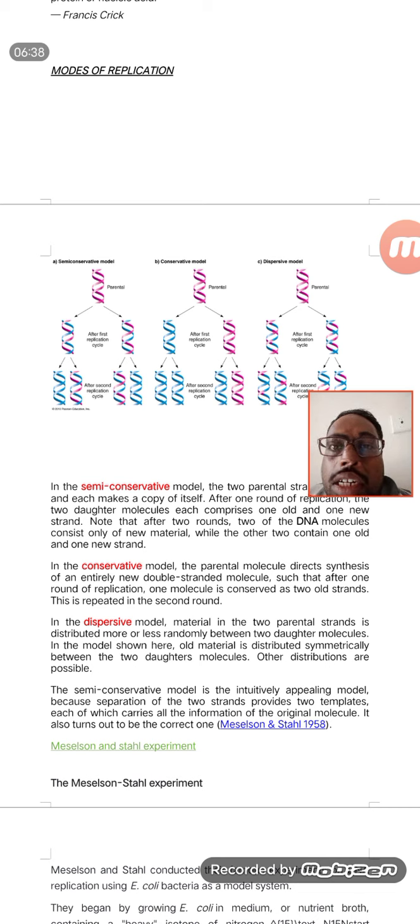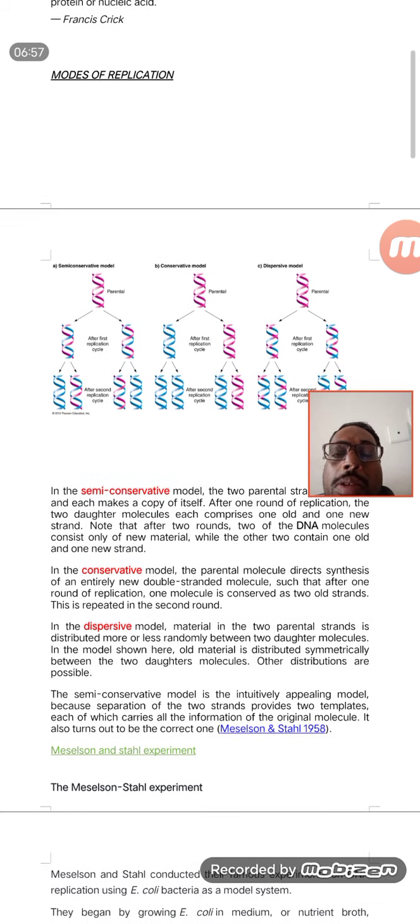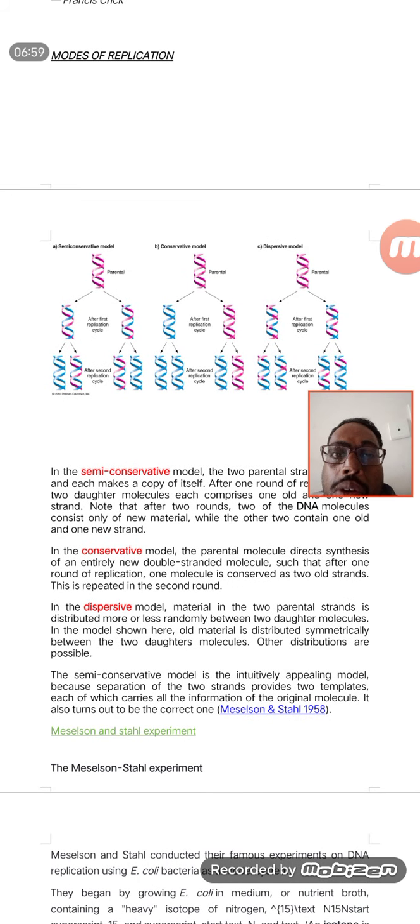Then next comes the dispersive model. The dispersive model, if you see that, it is 50-50. That means some part of the parental DNA, that means the 2 parental strands, will be mixed randomly and will be present inside the daughter cells. That is, a few codons or a few ATGCs from the parental strand will be present inside the daughter cells. And next comes the semi-conservative model.